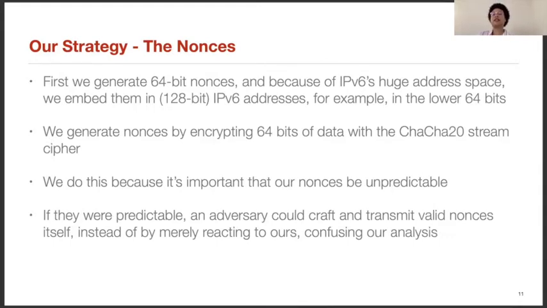First, we generate 64-bit nonces, and because of IPv6's huge address space, we embed them in IPv6 addresses, which are 128 bits. For example, we embed these nonces in the lower 64 bits. We generate nonces by encrypting 64 bits of data with the ChaCha20 stream cipher. We do this because it's important that our nonces be unpredictable. If they were predictable, an adversary could craft and transmit valid nonces itself instead of merely reacting to ours, which would confuse our analysis.